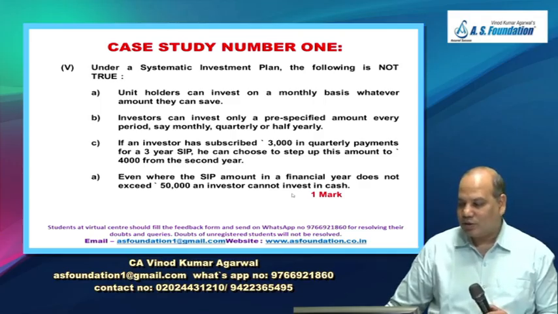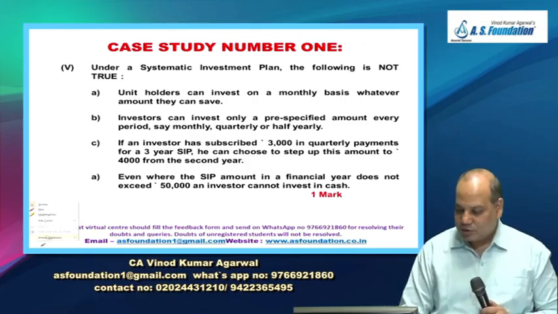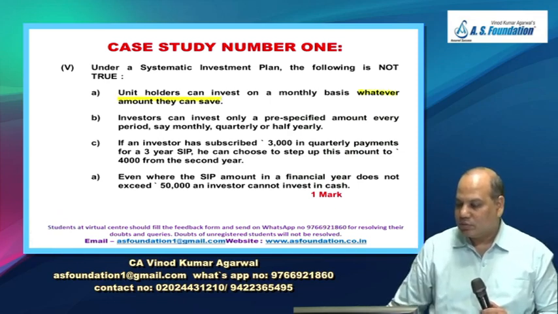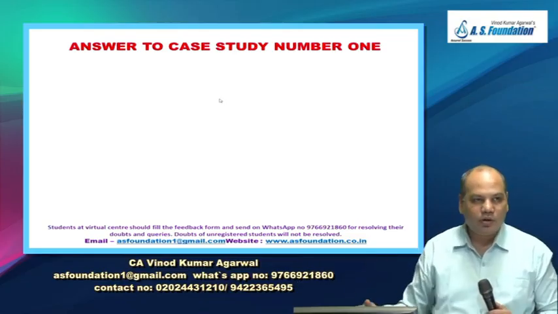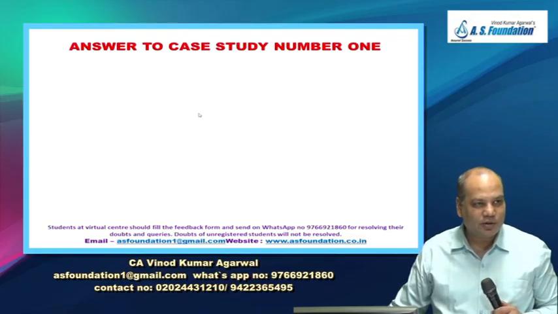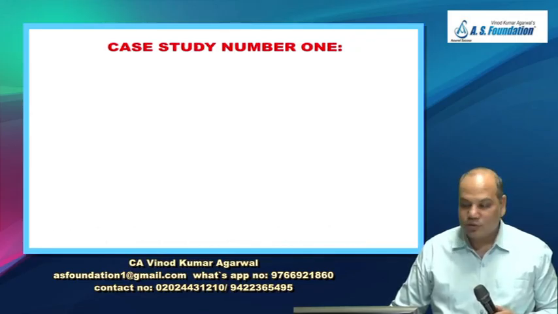So which do you think is the wrong statement? First one. It seems the first is a wrong statement. Whatever amount they can save. Somebody will come with 10 rupees only. This month I have saved 10 rupees. Can he do that? No. The amount is not variable from month to month.